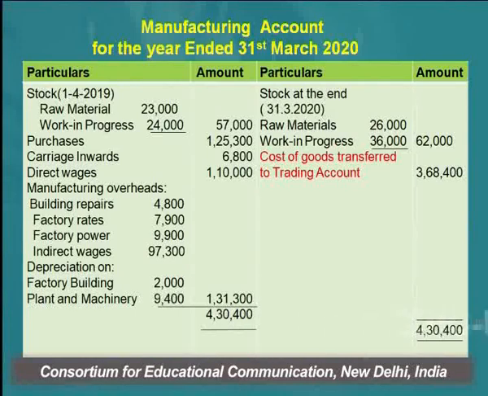Depreciation on factory building, how to calculate this? No percentage to calculate depreciation on factory building is given in this question. So how to calculate? The cost of factory building given in the question is building at cost, the value of the building is 60,000, and the time of the building is given as a 30-year lease.